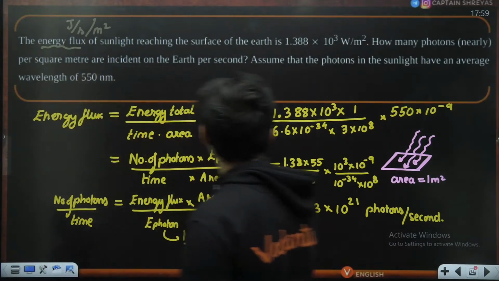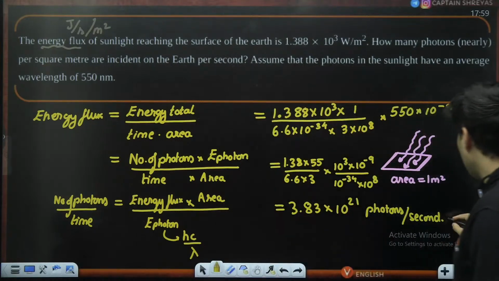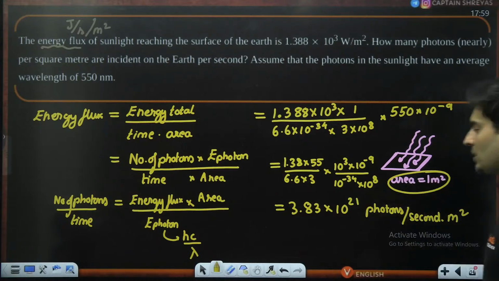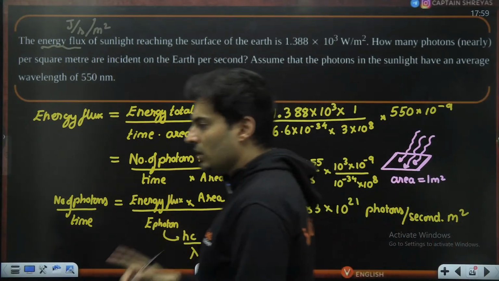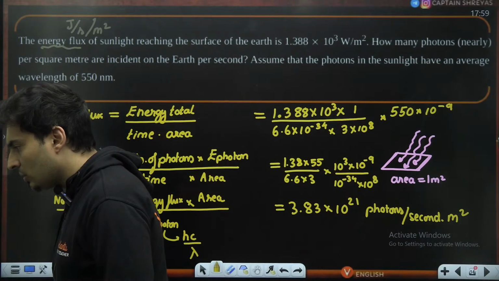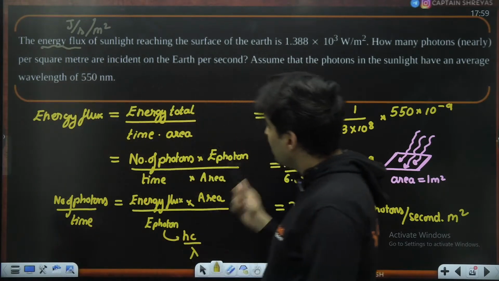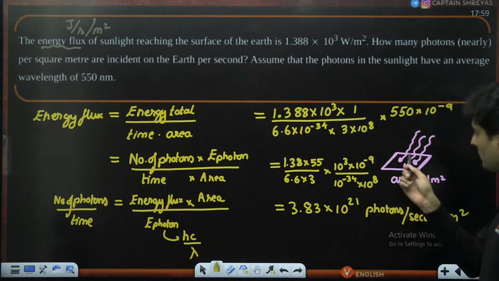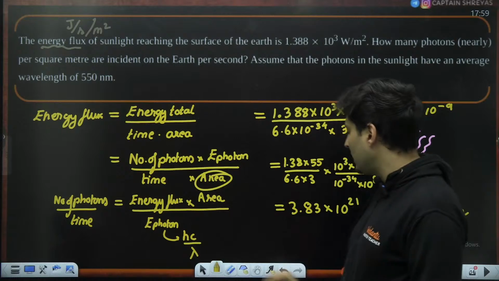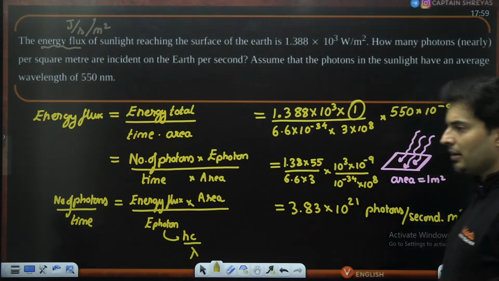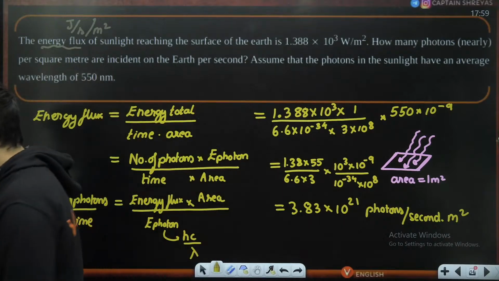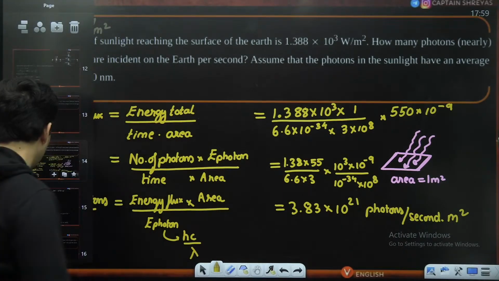So this is also going to be per meter square. Why? Because whatever calculations we have done are for 1 meter square, so this calculation will also be for every meter square. Is it not the photons per area also? Yes, it is also per unit area because we have chosen this special value: the area we substituted over here was 1 meter square. Understood? Clear? Shall we go ahead to the next question coming up on your screen?